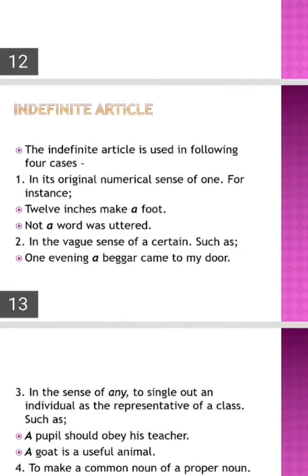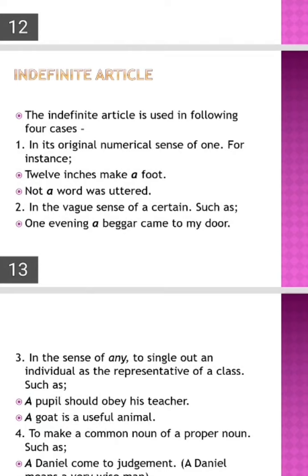Next is in the sense of any, to single out an individual as the representative of a class, right? For example, a person should obey his teacher. A goat is a useful animal. So we have to use a before them. If a noun starts with a vowel sound, we can use an instead of a, right?